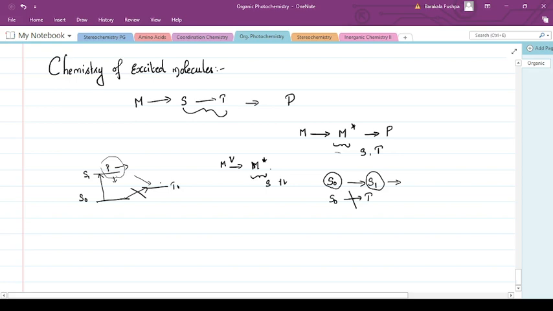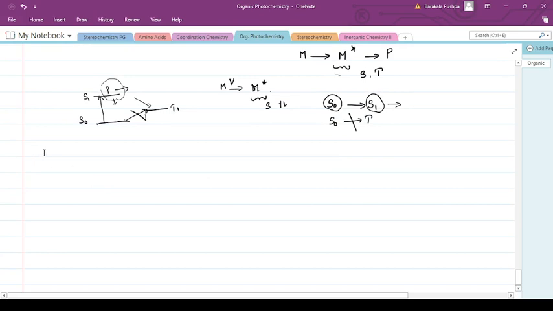Okay, so now we will see what the different changes are that take place for an excited molecule. The first is the singlet excited state. That is, S0, the ground state, after absorbing energy, becomes a singlet excited state.